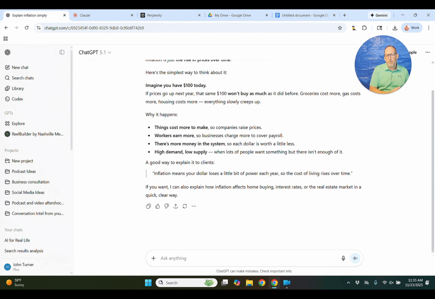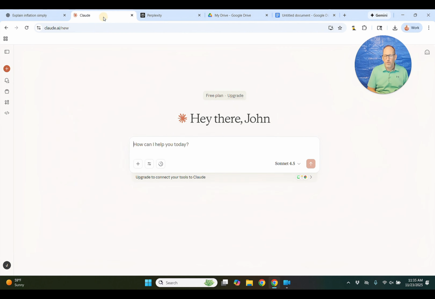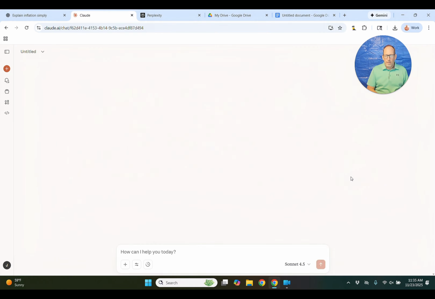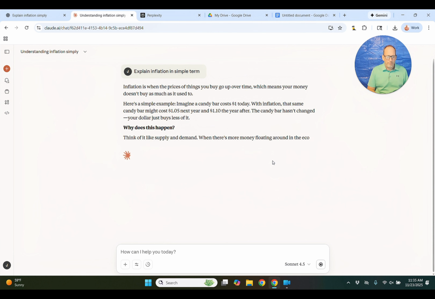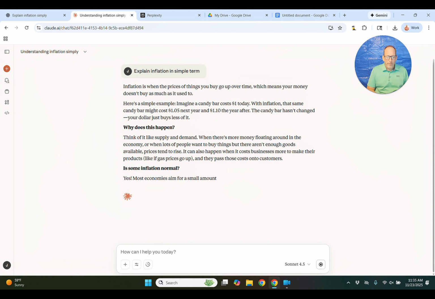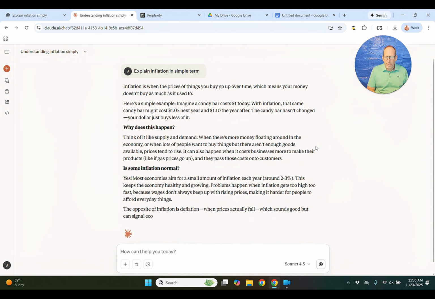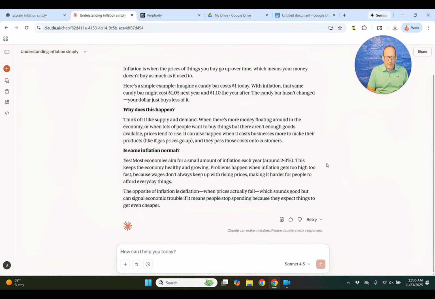Now, I don't use Claude and Perplexity nearly as much, so they're not trained on me. But we're going to ask the same question. We're over in Claude.ai right now. You want to log in. We've got a new chat here. Same question, explain inflation in simple terms. And here's its answer. Pretty simple too.